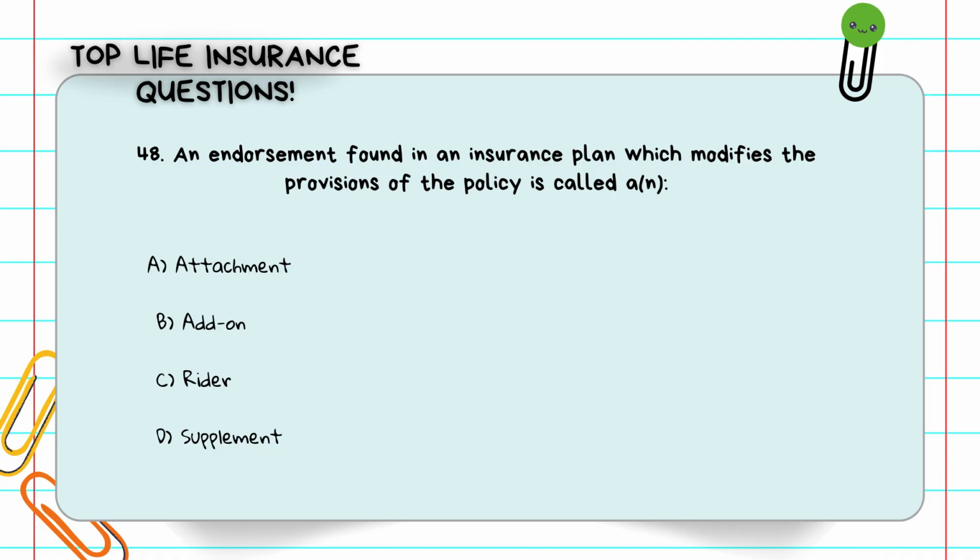Question number 48. An endorsement found in an insurance plan which modifies the provisions of the policy is called a: A, attachment. B, add-on. C, rider. D, supplement. A rider adds or changes something in the policy, like adding accidental death coverage. The answer is C, rider.